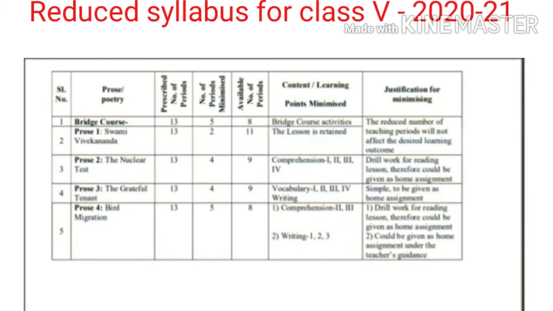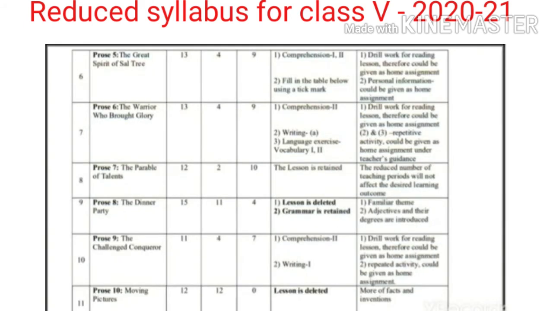That means no need to do the breeze course activities or the warm-up activities. Prose 1 is retained. Prose 2, the comprehension 1, 2, 3rd and 4th main is minimized. From the grateful tenant also, vocabulary 1, 2, 3, 4 and writing is minimized. From the prose 4, comprehension 2, 3 and writing 1, 2, 3 are minimized, can be given as homework.